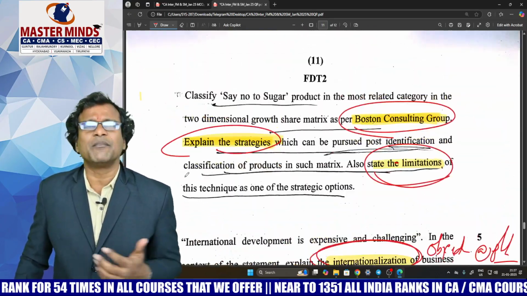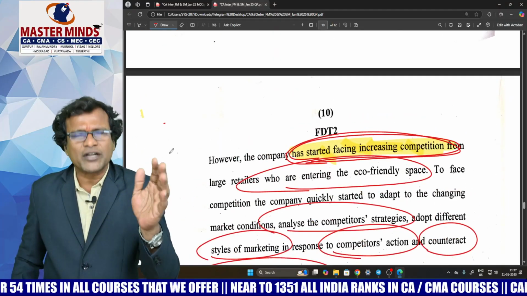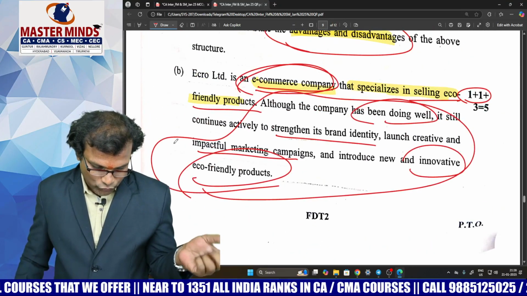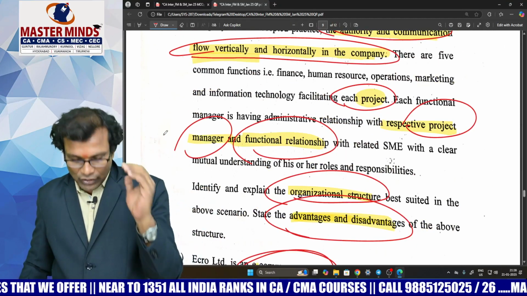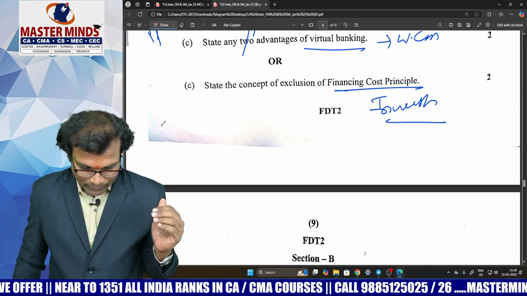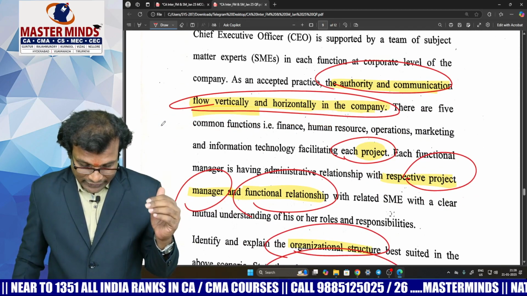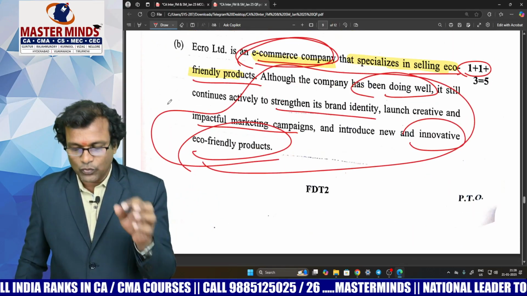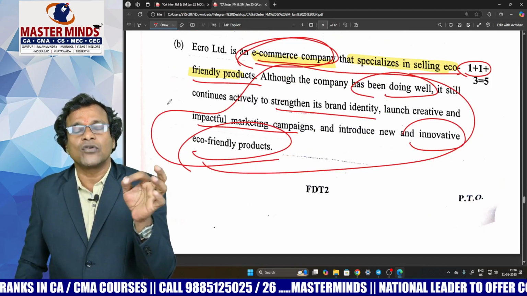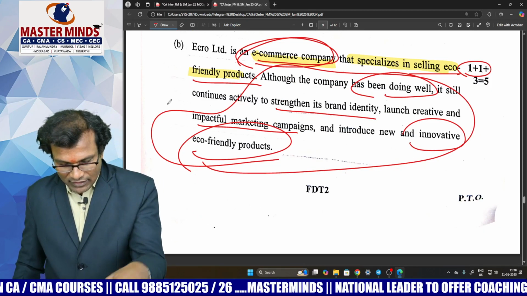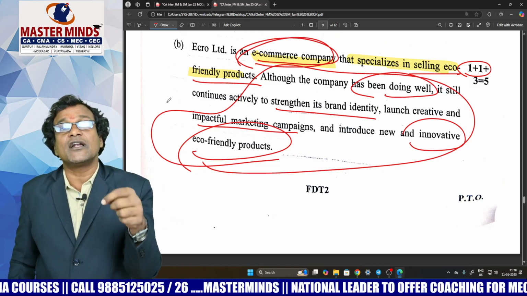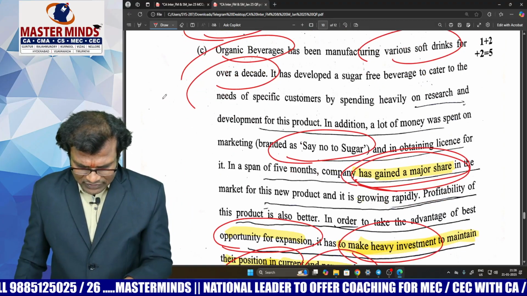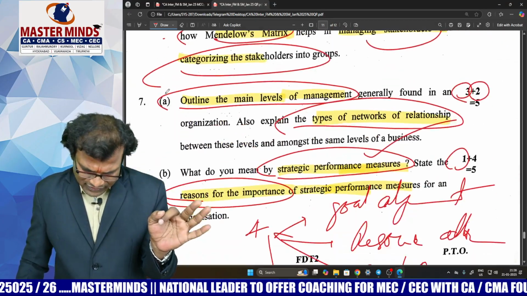So my final summary would be, I'm talking not with respect to toppers or meritorious students or cream layer students. I'm giving you my final summary of this paper with respect to an average student. An average student can answer question number 5A very easily. Question number 5B, some average students might not get an idea. So 3 marks out of this 5 marks may be a bit difficult for an average student. The rest of the students can answer question 5B. Look at question number 7C. It's a very easy question. Anybody can answer that.